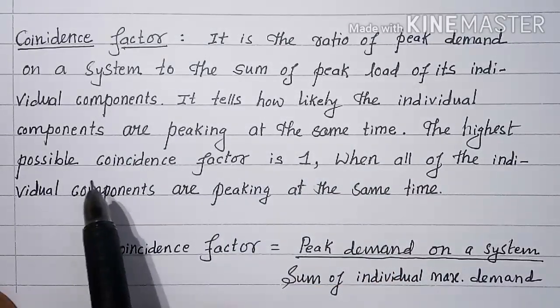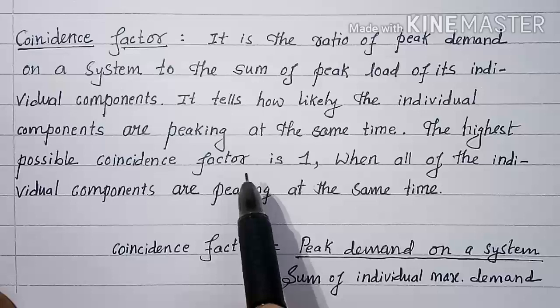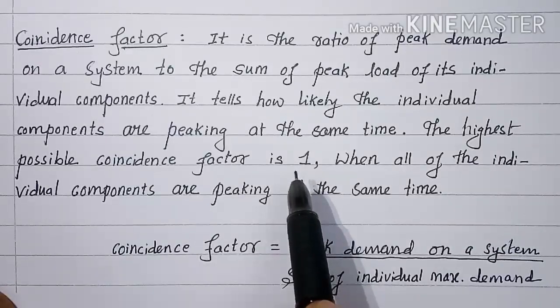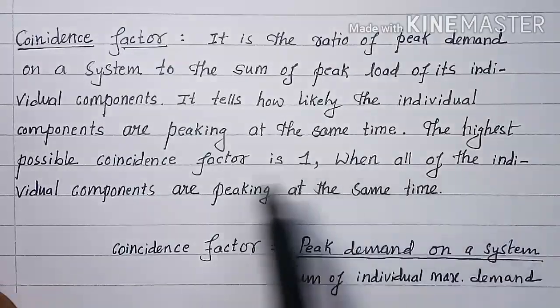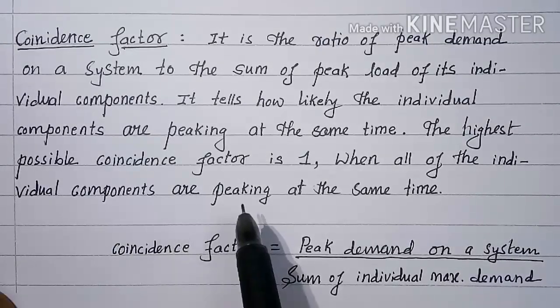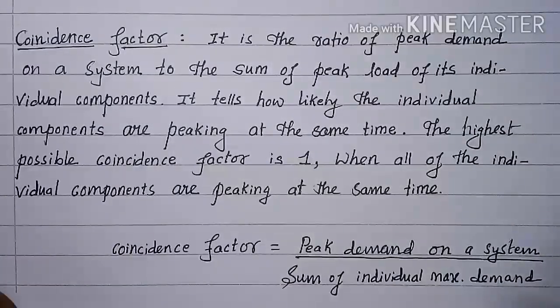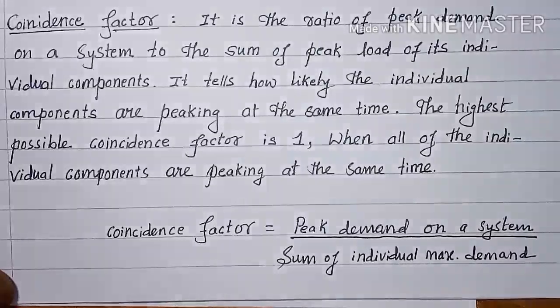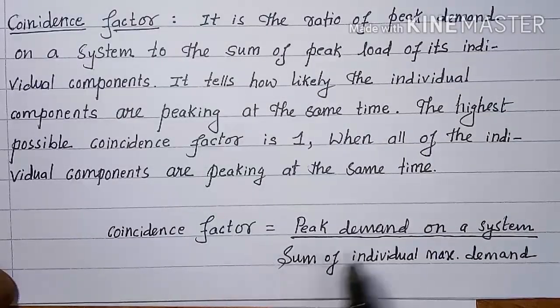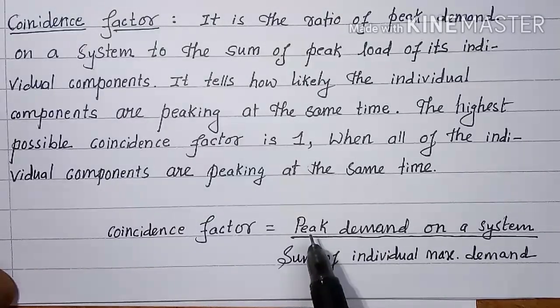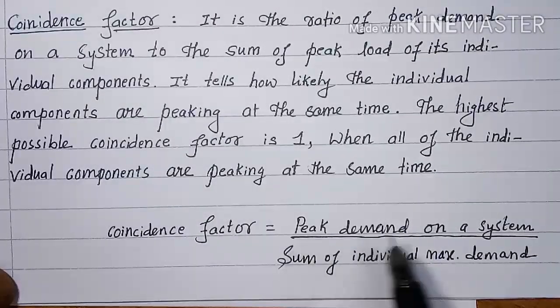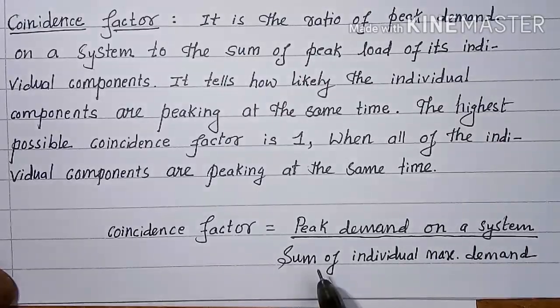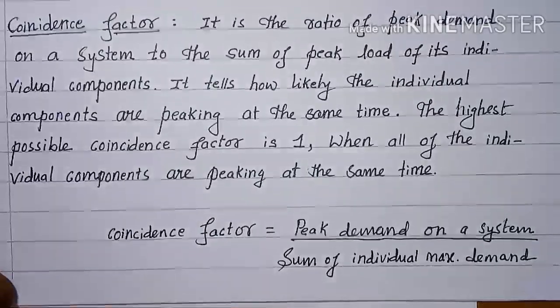The highest possible coincidence factor is 1 when all of the individual components are peaking at the same time. So mathematically we can write coincidence factor as peak demand. Peak demand means maximum demand. Peak demand on a system divided by sum of individual maximum demand.